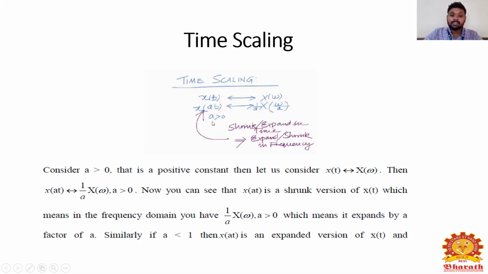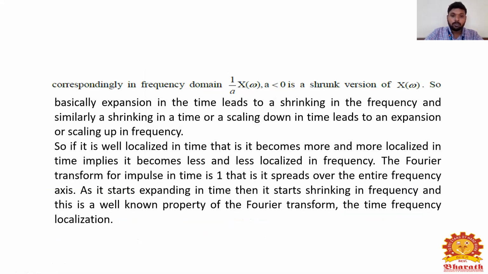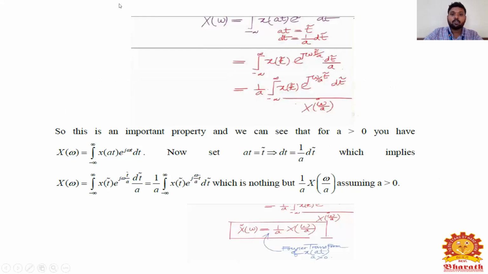Similarly, if a is less than 1, then x of at is an expanded version of x of t. So as it starts expanding in time, then it starts shrinking in frequency, and this is the well-known property of the Fourier transform, the time frequency localization. So x of omega is equal to the integral from minus infinity to infinity of x of at e power minus j omega t dt. So this is the expression for the Fourier transform.